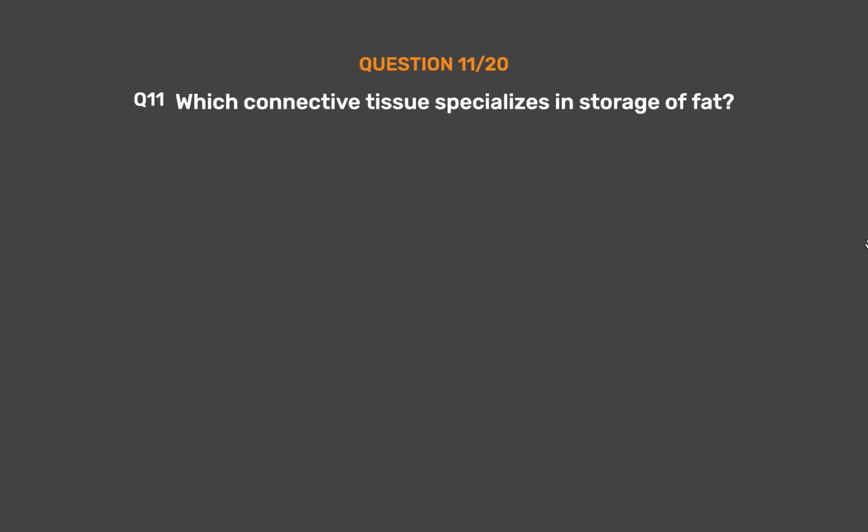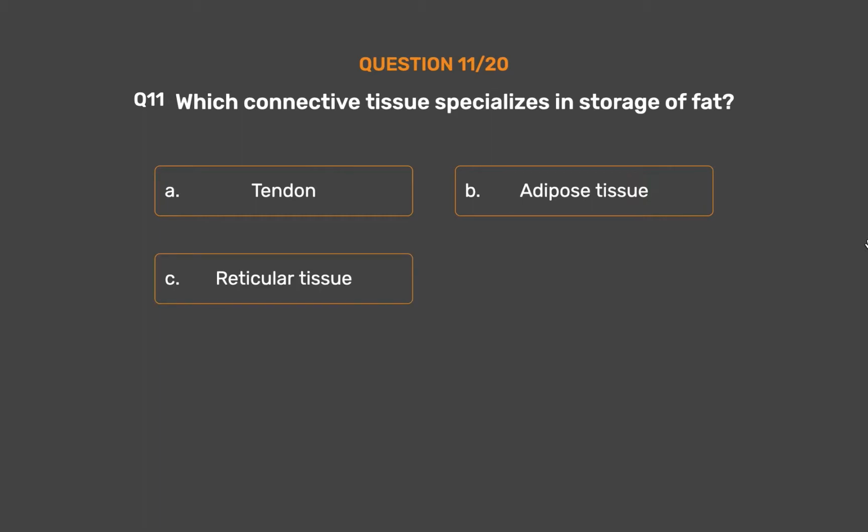Question number 11. Which connective tissue specializes in storage of fat? Option A. Tendon. Option B. Adipose tissue. Option C. Reticular tissue. Option D. Dense connective tissue.